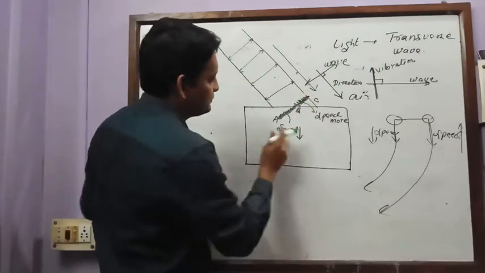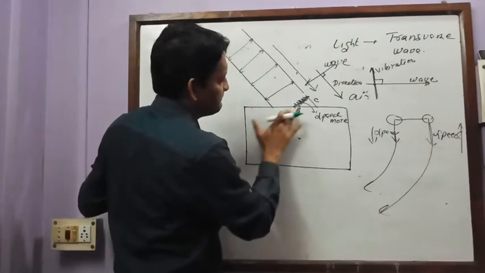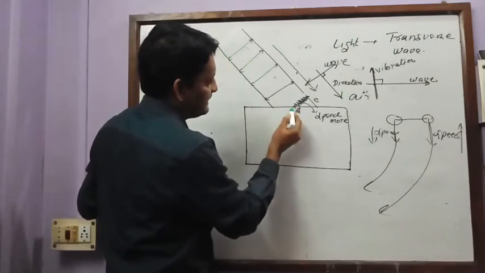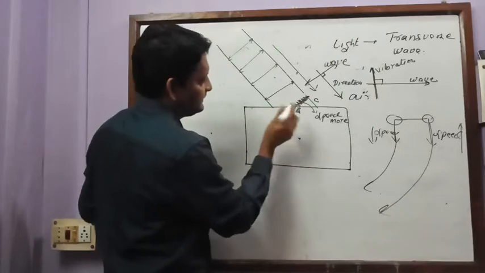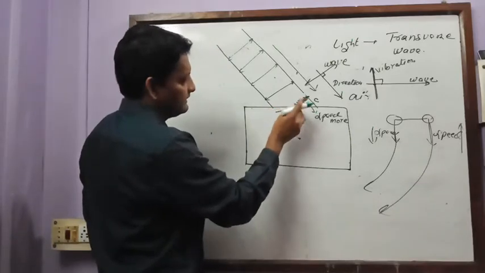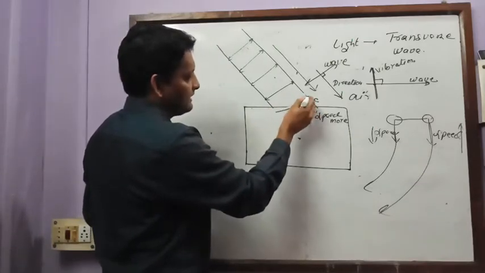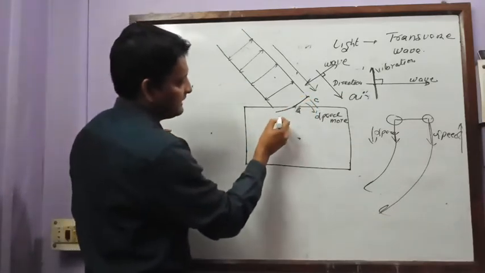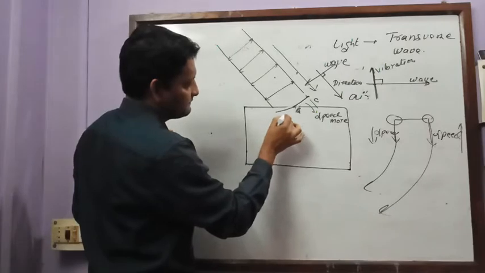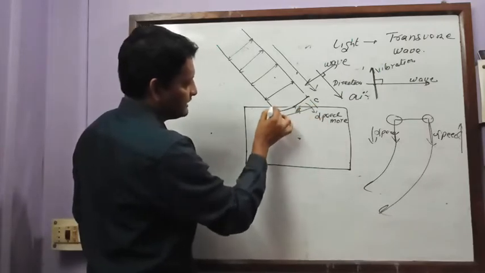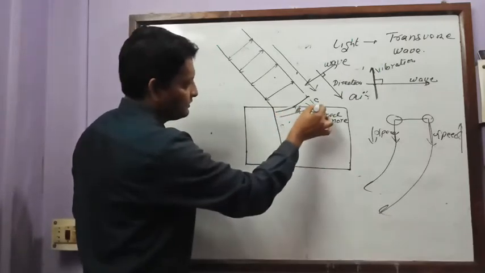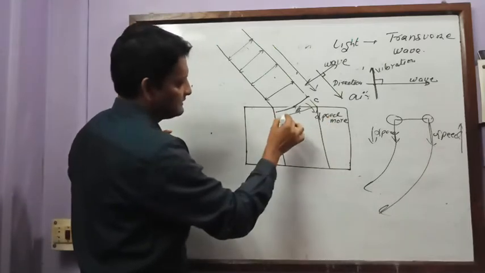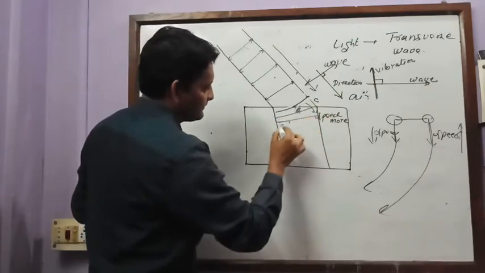Slowly this part becomes slightly like this, this part becomes like this, and this part is still straight. Similarly, the next part becomes like this. So this wave bends like this.